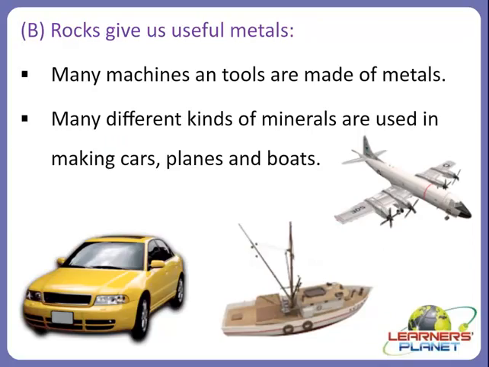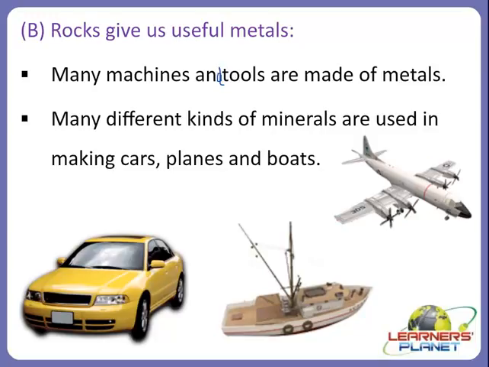Yes, rocks give us useful metals. Useful metals means many machines, as we can see in today's world, that many machines or tools are made up of metals. Many different kinds of minerals are used in the making of cars, planes and boats, as you can see in the pictures, right? The process of making metals also involves other types of minerals, like the refining process and smelting process and all such processes, right? So in all such processes metals are used, right?